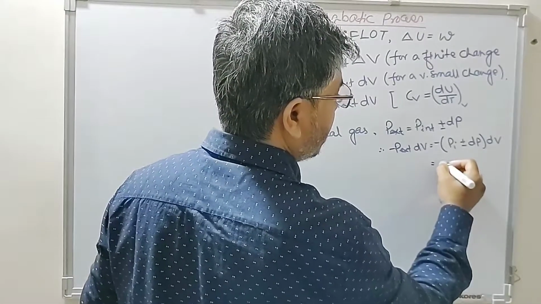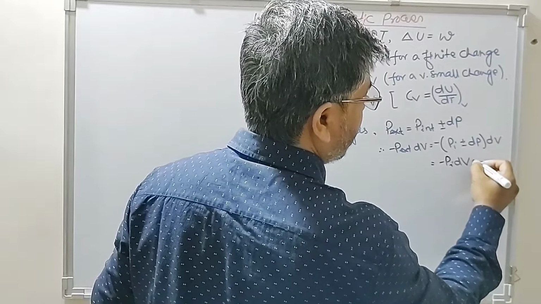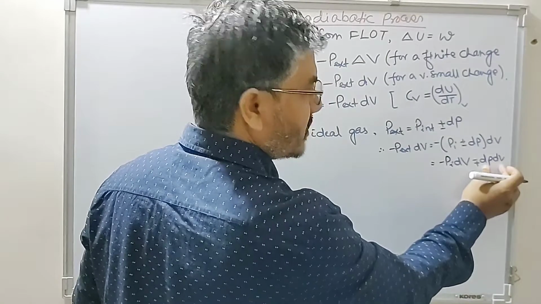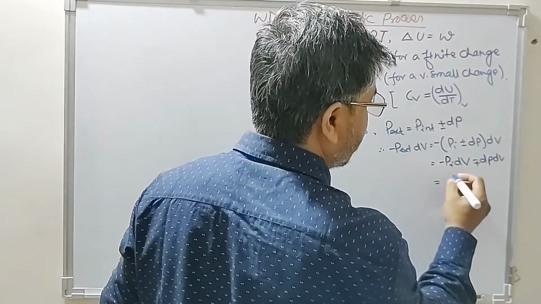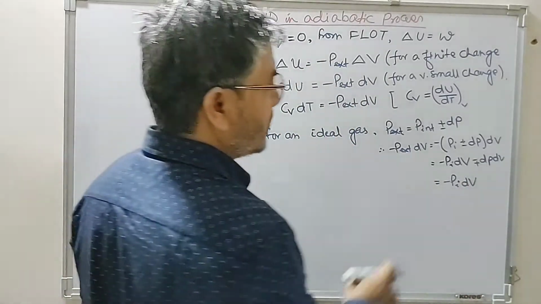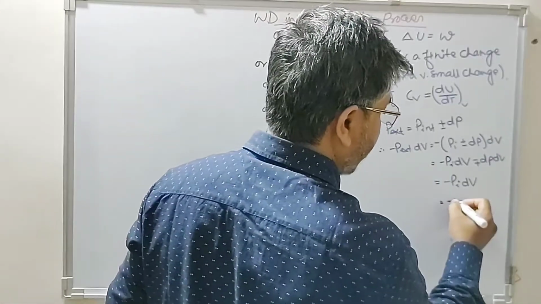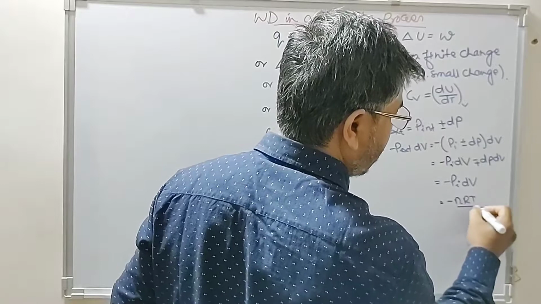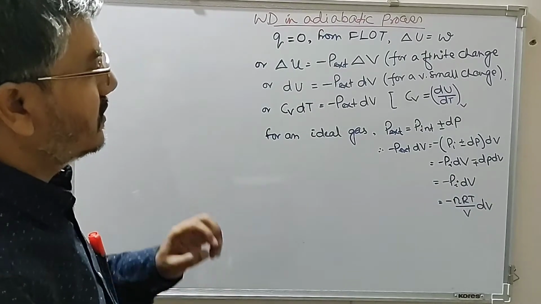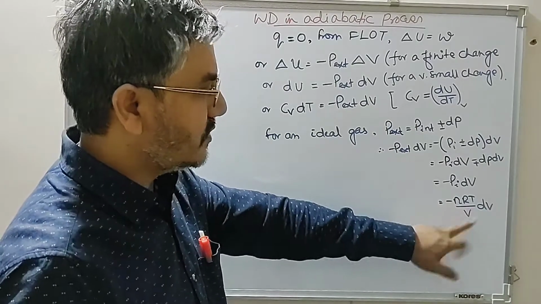So this comes out to be minus Pi dV minus plus dP into dV. This is a very small quantity which can be ignored, so this is approximately equal to minus Pi dV. For an ideal case, Pi is equal to nRT by V. So minus nRT by V into dV.